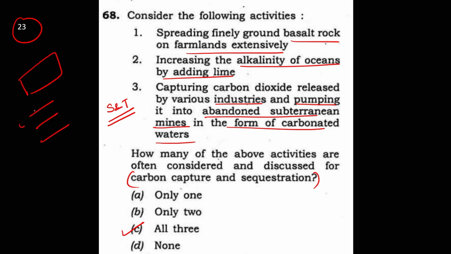It is highly probable that all are the applications. So please be very careful using this science and tech elimination technique. In some questions, two rules apply together, so you have to be very careful. But in this case, it is very simple. We apply the science and tech rule: possibility, all are correct. So you can see question 23 is done.